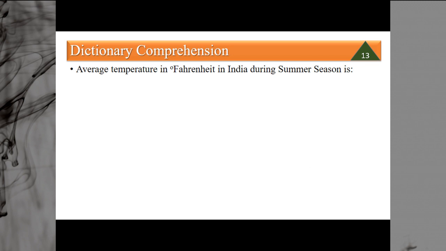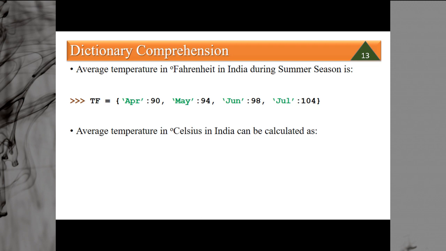This is just an example I am dealing with, and how the shortcut will work and make your task easy. Just see, say the average temperature in Fahrenheit in India during the summer season: in April the average temperature in degrees Fahrenheit is 90, in May it is 94, in June it is 98, in July it is 104.